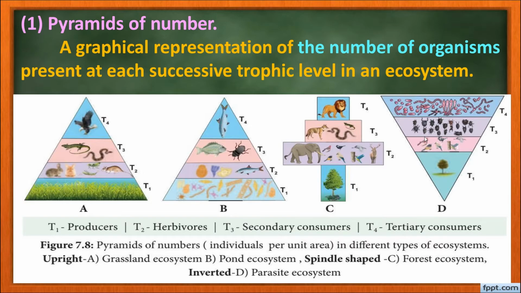In the parasite ecosystem, the pyramid will be inverted. Here the number of organisms in trophic level 1 will be very less.